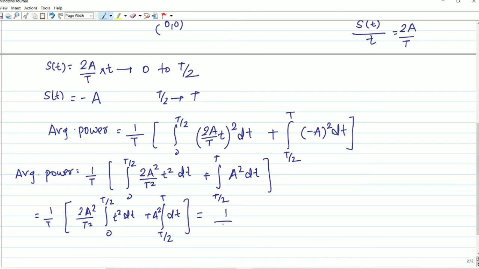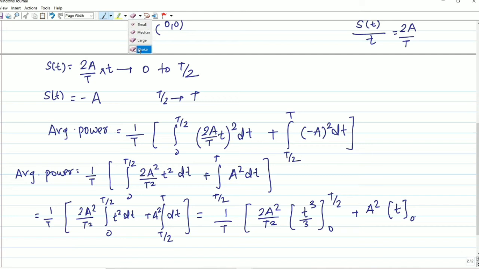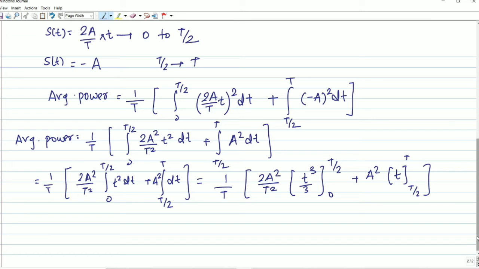Now we are getting 1 by T, bracket, capital 2A square by T square, integration of t square will be t cube by 3. We have to put the value. Lower limit will be 0 and upper limit will be T by 2, and here it will be A square, integration of dt will be t. We have to now put the value: lower limit will be T by 2, and upper limit will be capital T. Now we have to put the value.